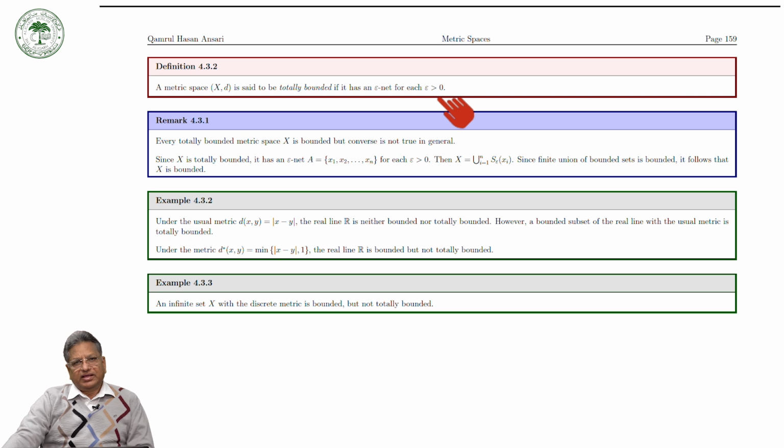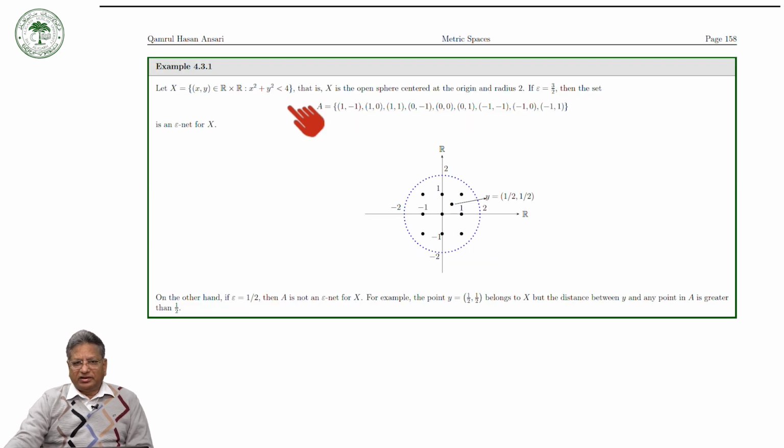For each epsilon greater than 0. Now you see here we are saying that a metric space X is totally bounded if it has an epsilon net for every epsilon greater than 0. Now, in the previous example, we have seen that, suppose this is our X and A is equal to this one. Then this has an epsilon net. This is a 3/2 epsilon net, but it is not a 1/2 epsilon net.